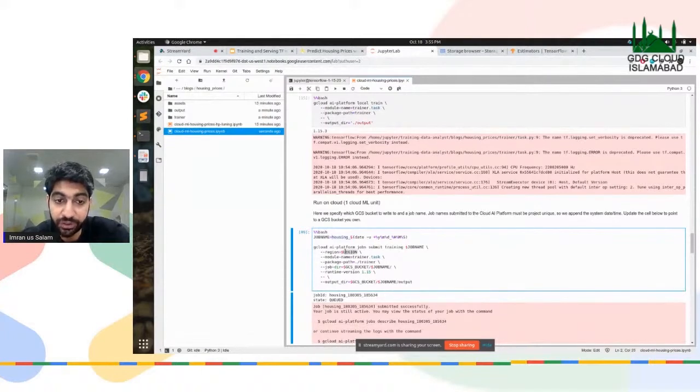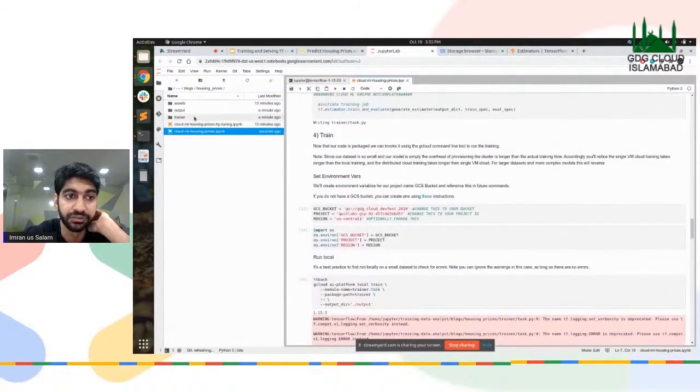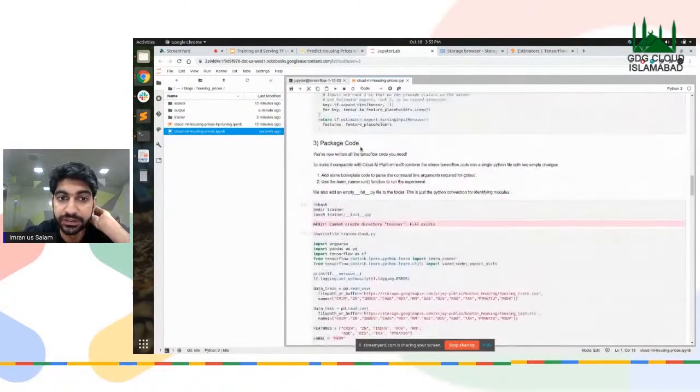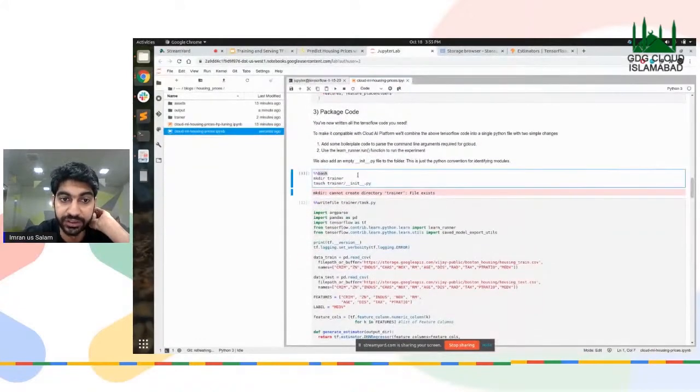Then the region that we're going to be using for that particular job, and now GCP computes on multiple regions. We're going to specify a particular region for our job. The module name is trainer because we're going to train that task, and the package is the trainer that we have saved here using this particular cell.